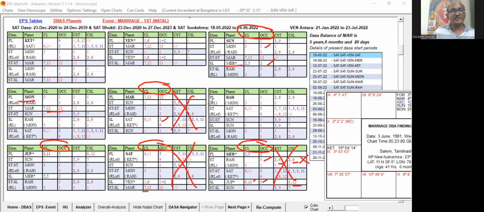In the next video, I will explain how we can identify the same Dasa, Bhukti, Antara with the help of the filter table, that is the planetary interlink table.